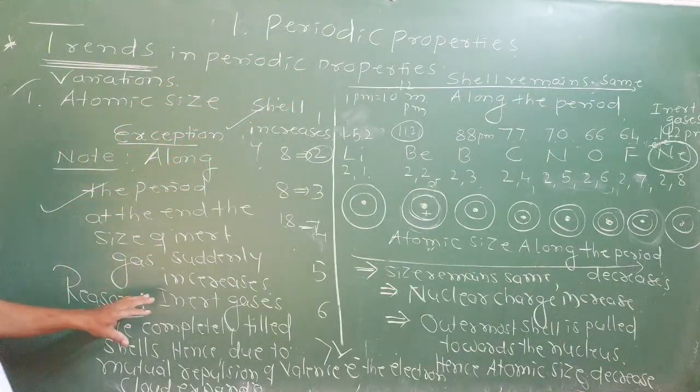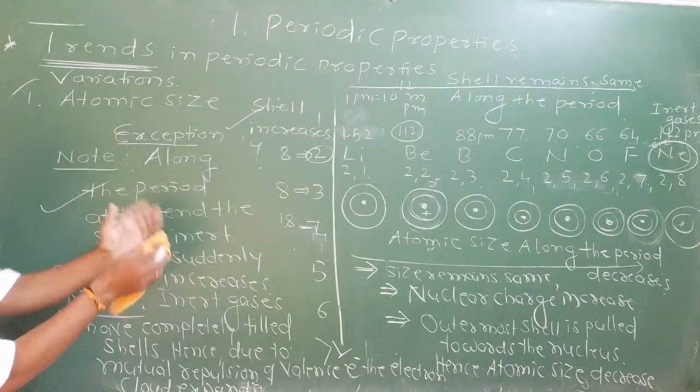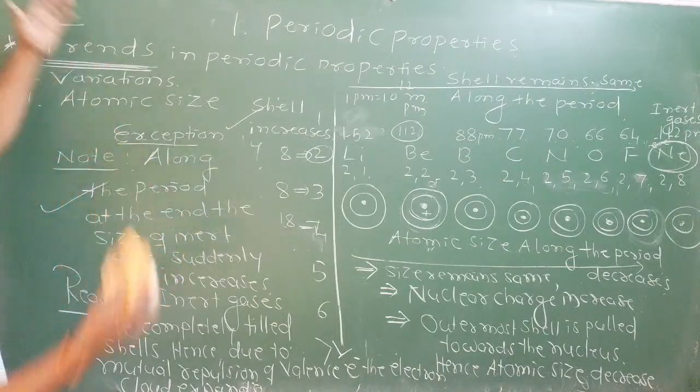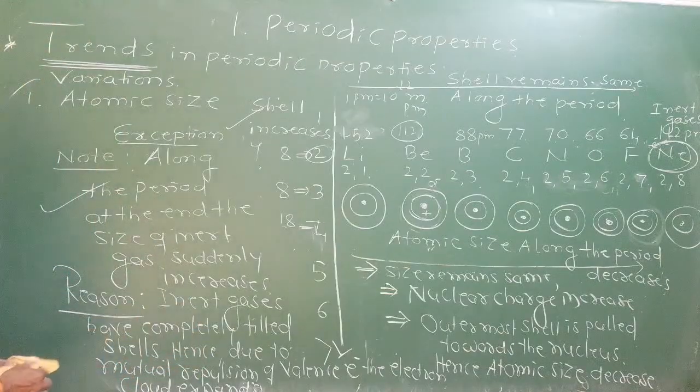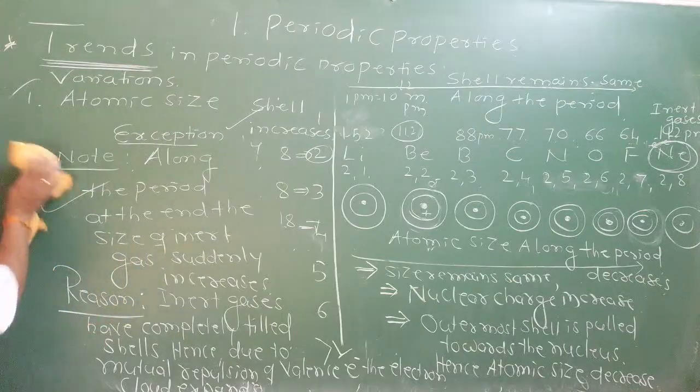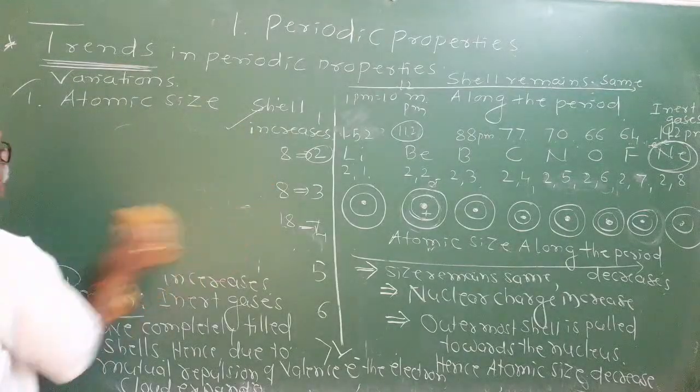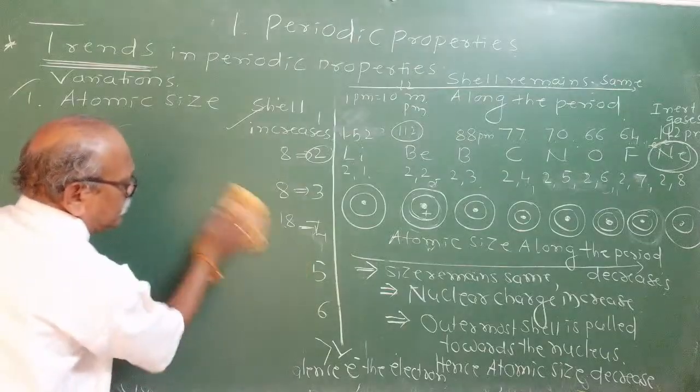Therefore, in inert gases, due to the mutual repulsion, the valence electron cloud expands. Therefore, atomic size suddenly increases. I hope you got the reason. Note down the reason. Then we will see the trend of atomic size down the group.